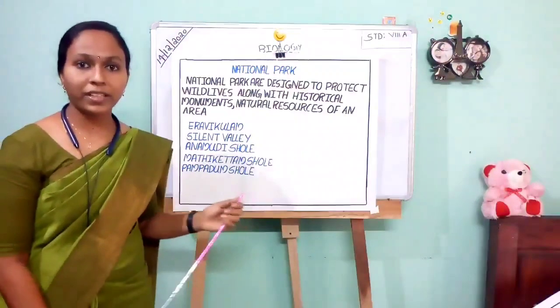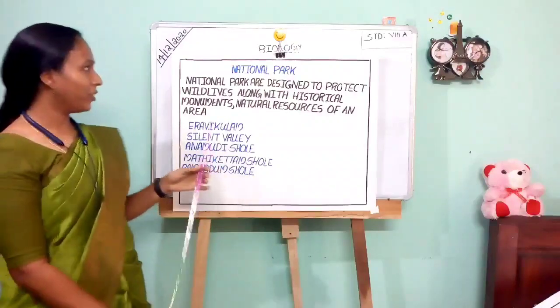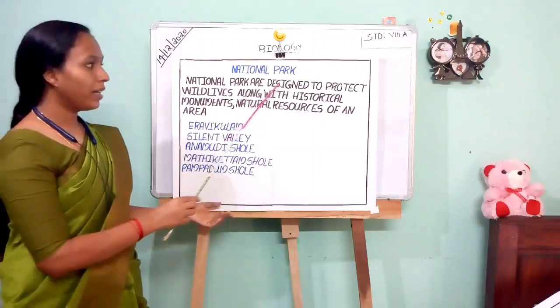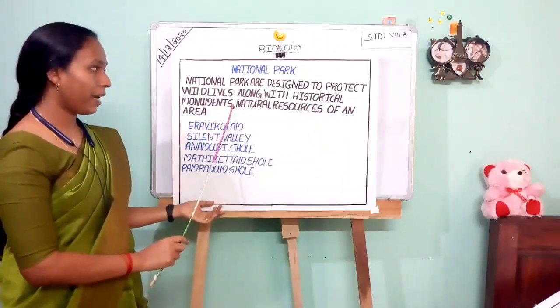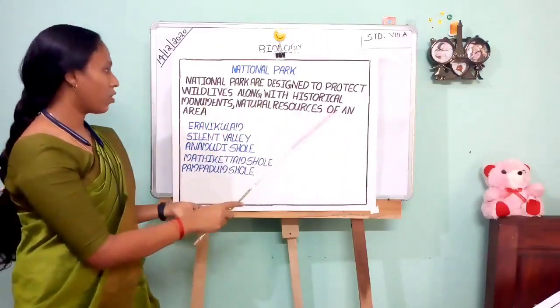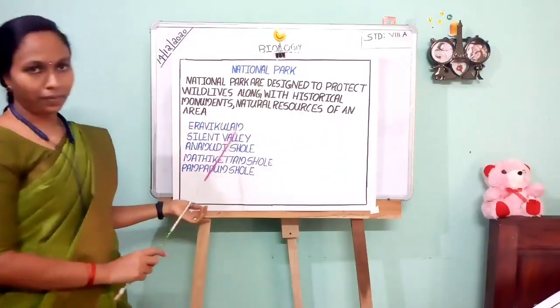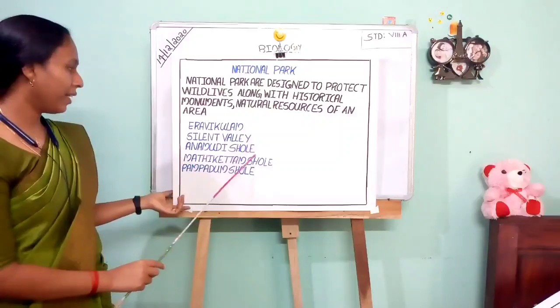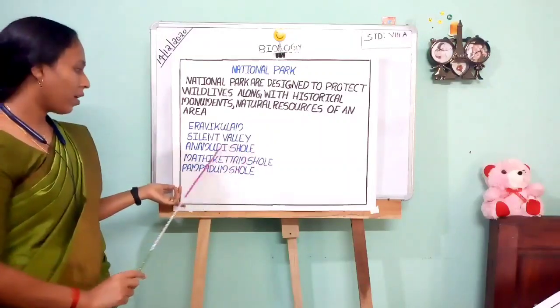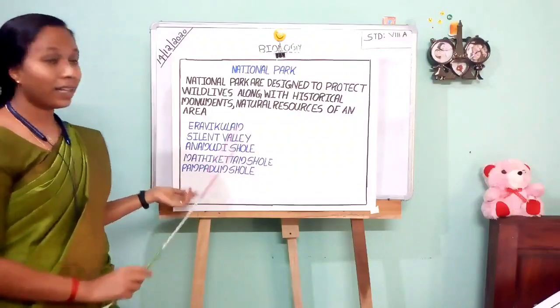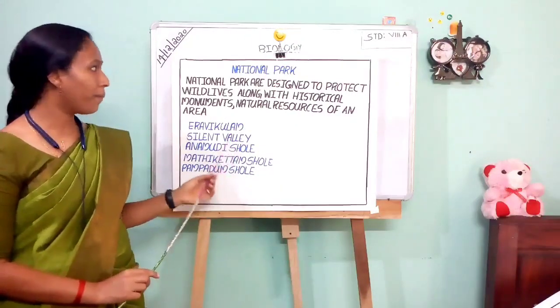Who is ready to read this chart? Okay, very good. National Park. National parks are designed to protect wildlife along with historical monuments and natural resources of an area. Iravikulam, Silent Valley, Anamudi Shola, Madikettam Shola, Pambadu Shola are the examples of national parks.